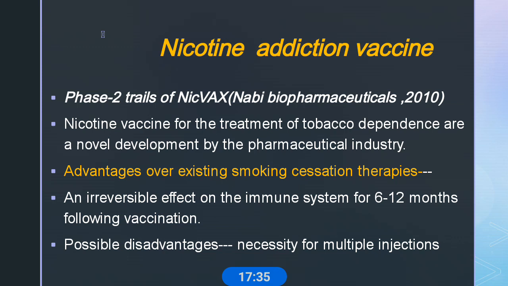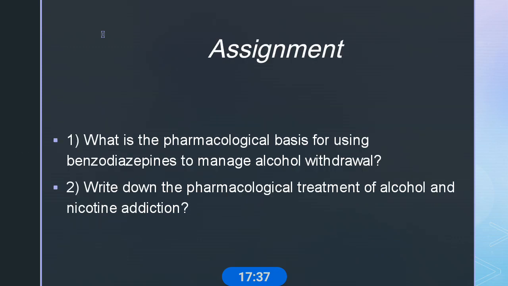Okay, so when you come to the assignment section: what is the pharmacological basis for using benzodiazepines to manage alcohol withdrawal, and write down the pharmacological treatment of alcohol and nicotine addiction. All these sections we already discussed.